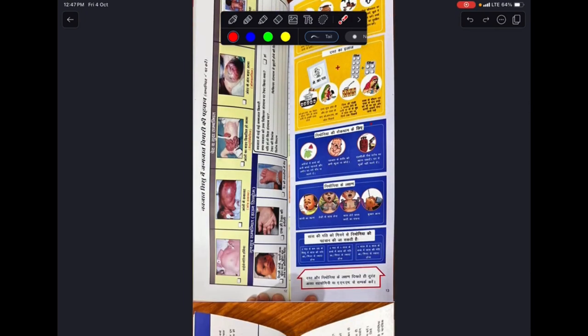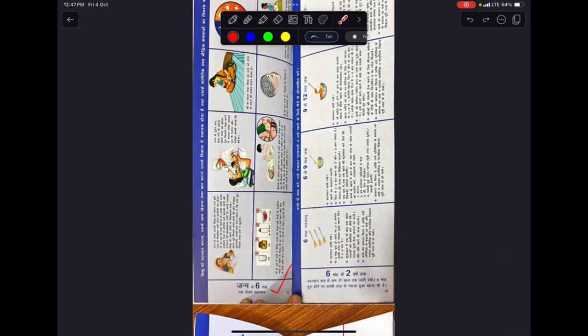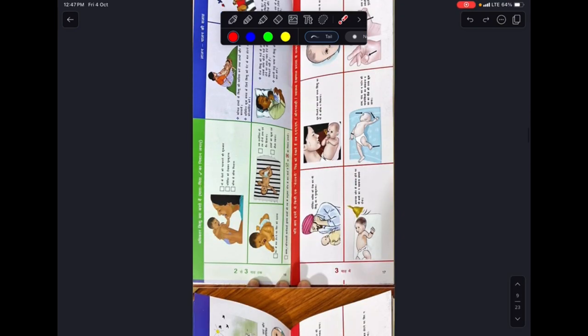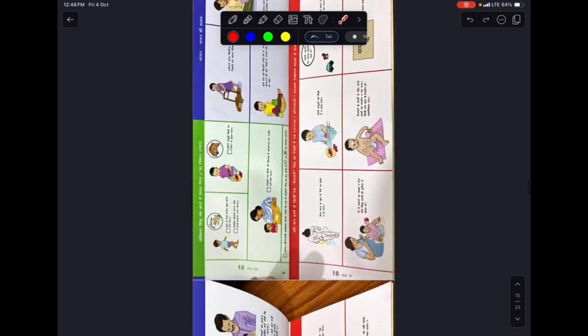Then there is pneumonia prevention and warning signs. Then these are the pages from birth till 6 months, what all things we need to do, how much feeding we need to give them, and from 6 months to 2 years, what additional feeds we need to give the child. And now these are the milestones which tell us whether our baby is growing normally or not, and also show the warning signs which must not be there in our child. So these are from 2 to 3 months, 3 months, 4 to 6 months, and at 6 months. All these are given here.